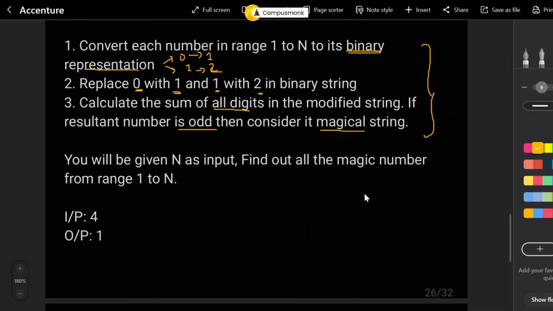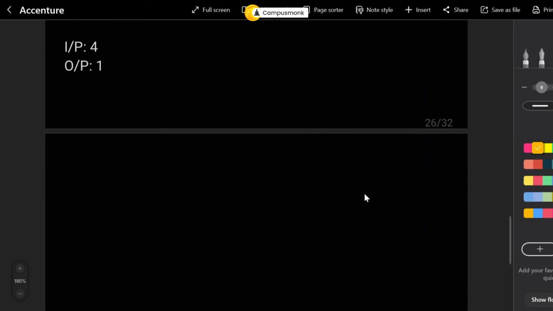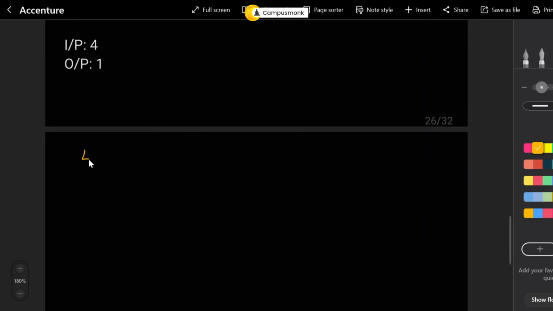So how do we actually solve this? Now we are given this input, that is 4. What is the binary of 4? It is 100, right? Now your one will become 2 and zeros will become 1. Correct? Now you have to do this sum. So 2 plus 1 is 3, plus 1 is 4. Now is this even or odd? This is even, sorry. So this is not a magical number.